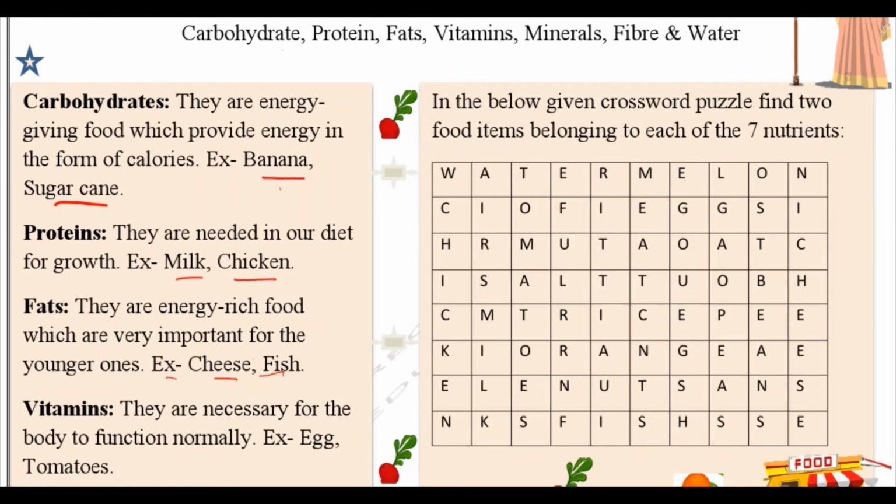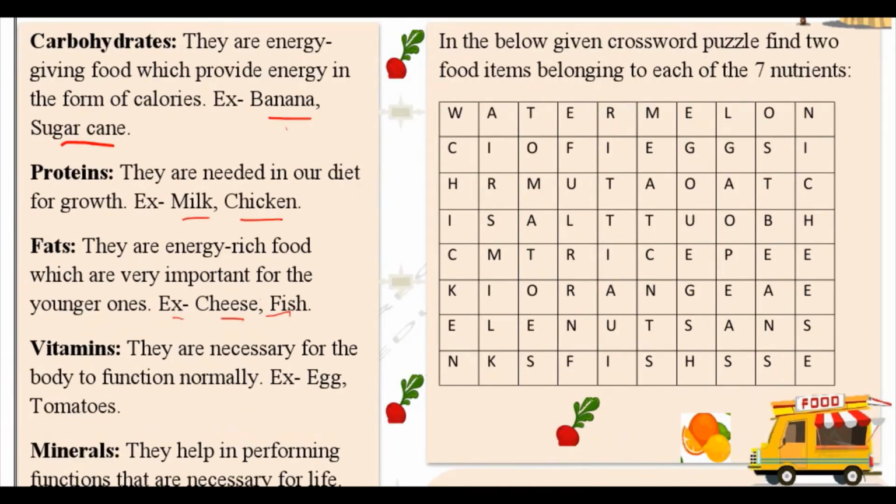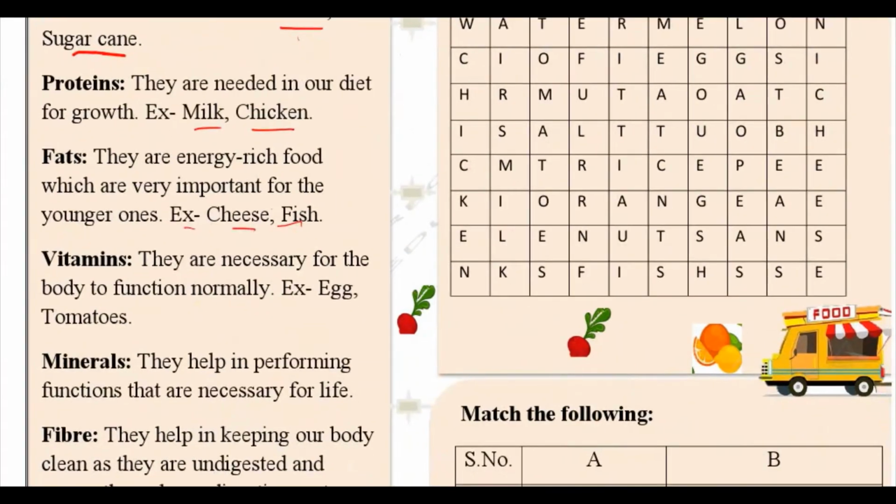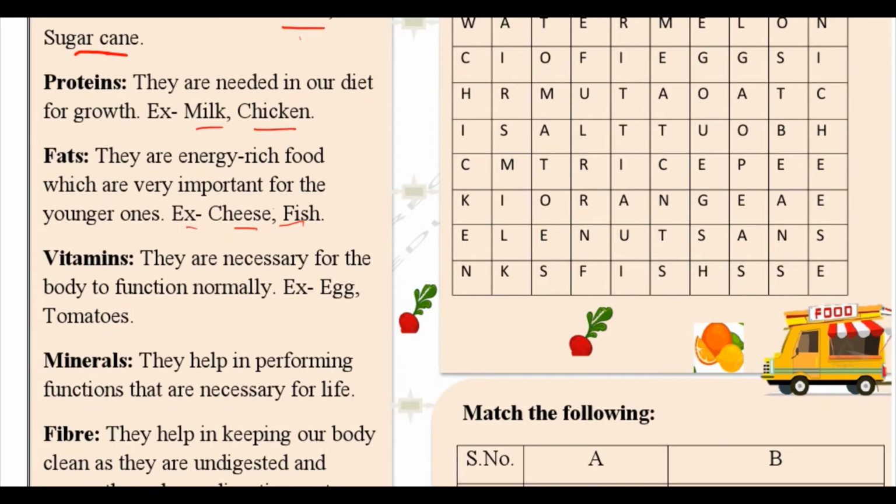Now let us move on to the next one, vitamins. Vitamins are necessary for the body to function normally. Examples are egg and tomatoes. Vitamins are those nutrients which are necessary for the body so that the body can function normally.